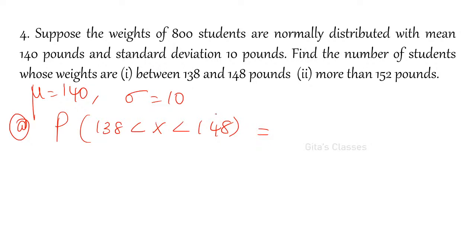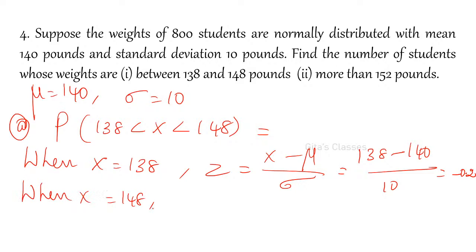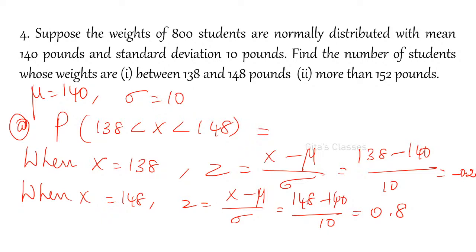When x is equal to 138, z is (x minus mu) by sigma, that is (138 minus 140) divided by 10, which is minus 0.2. Next, when x is equal to 148, z is (148 minus 140) divided by 10, that is 8 divided by 10, 0.8.